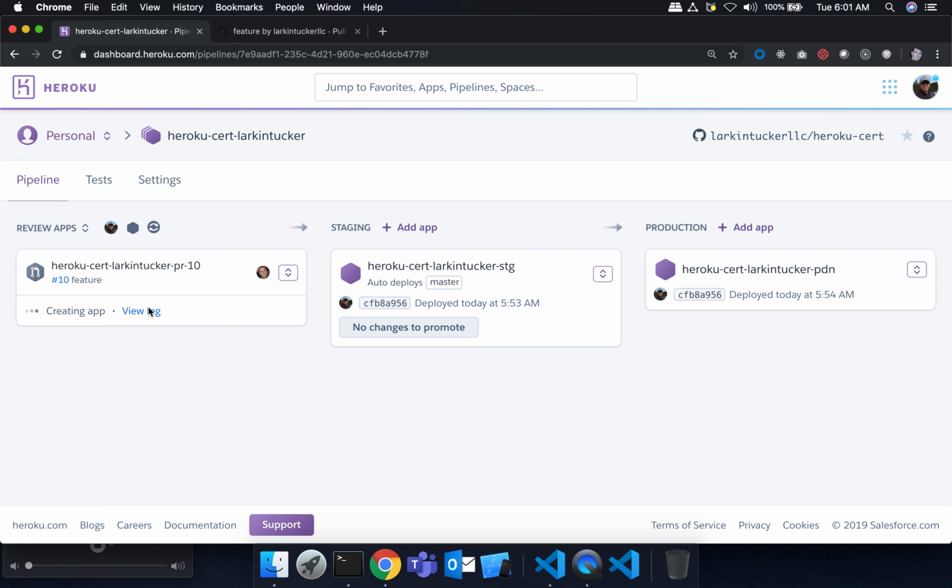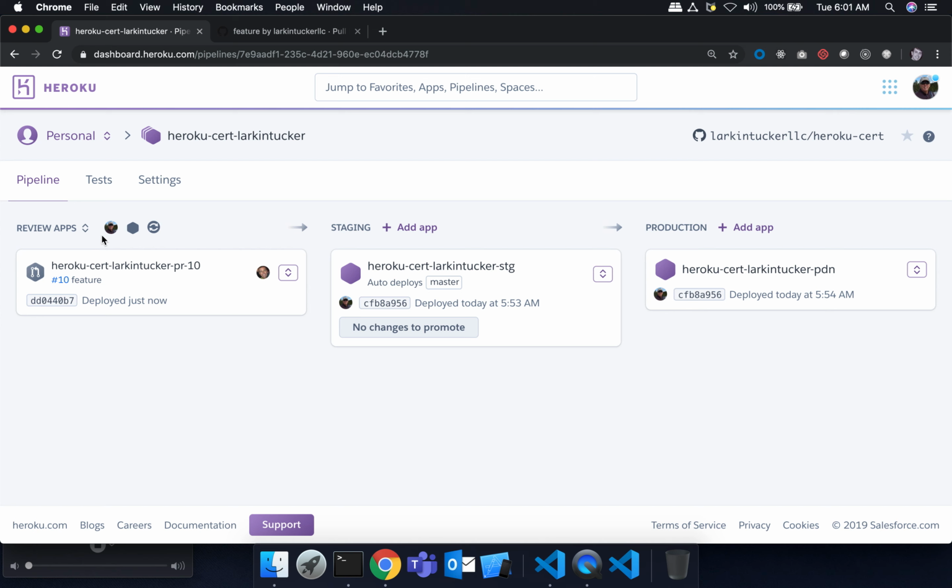So this process that was trying to create the app was complaining that I didn't have an app.json in the branch, and so couldn't do a build, which makes sense because it didn't know what to build. So I had to go through the whole thing again and first pull master down, so I had the app.json, and then I did the PR. Okay, so now it's doing what I expected.